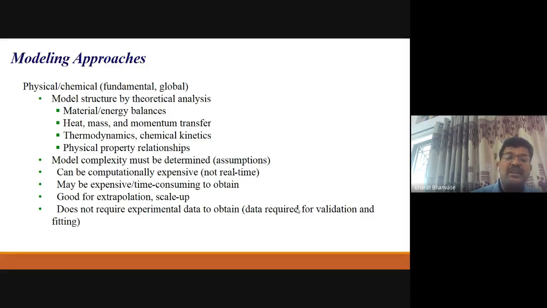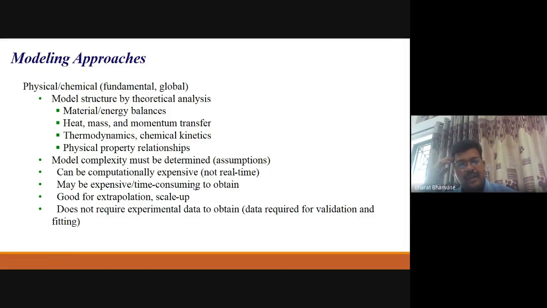So total material balance, that is the total continuity equation, or you can say next is the component continuity equation, then momentum transfer, so the force balance equation. All these types of cases are very important. So model complexity must be determined, so with assumptions, right?